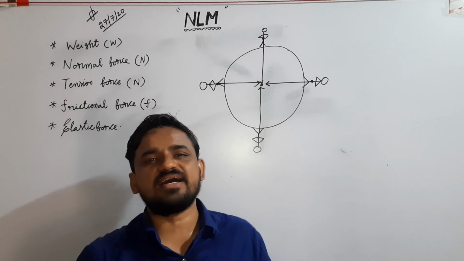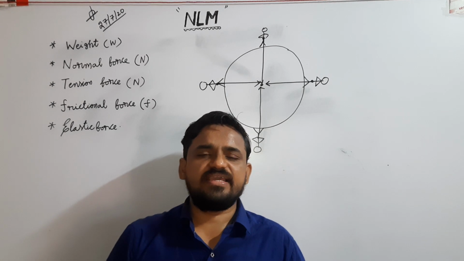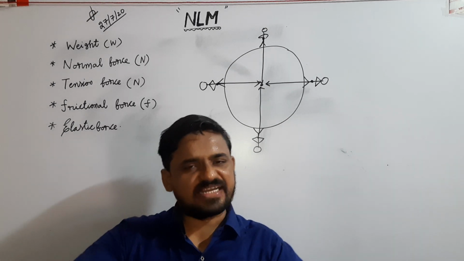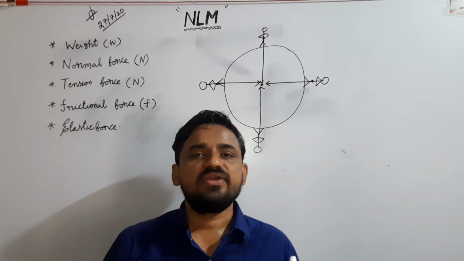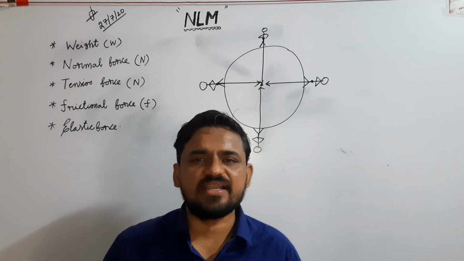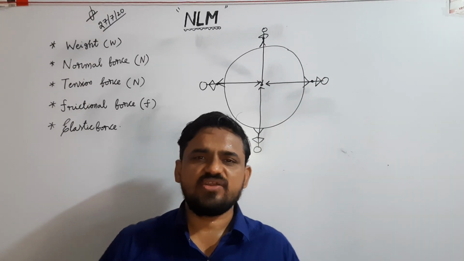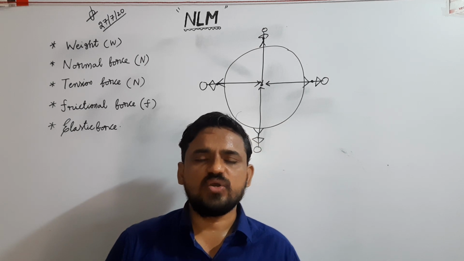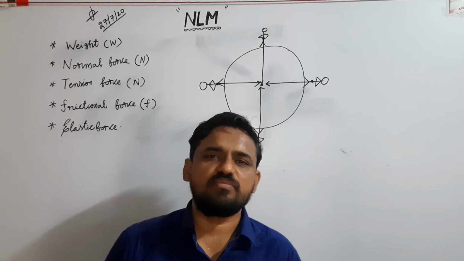Such force is called gravitational force. So totally, gravitational force means the force of attraction between any two bodies due to their mass. See here, we are living on planet Earth. So here we discuss gravity related to planet Earth.